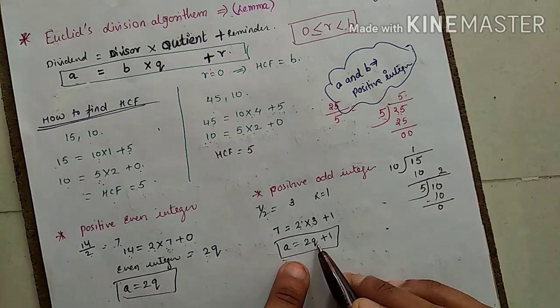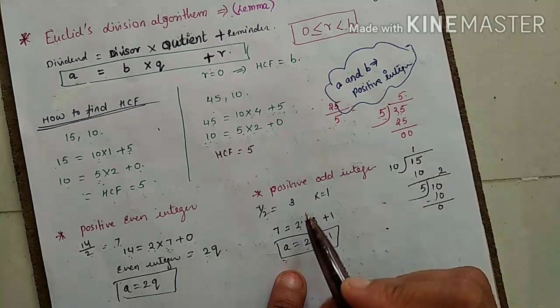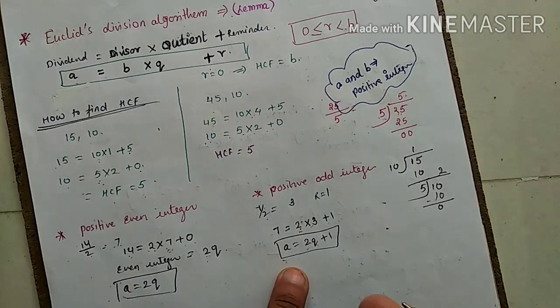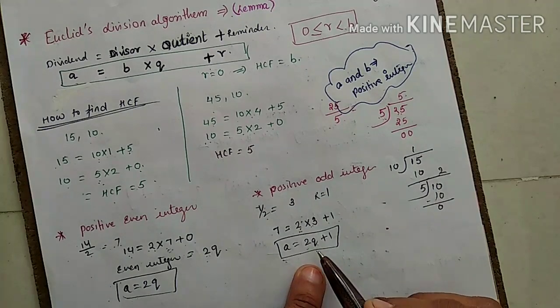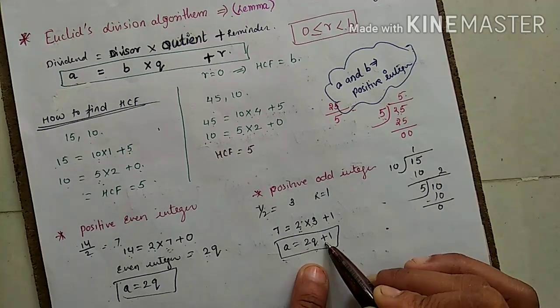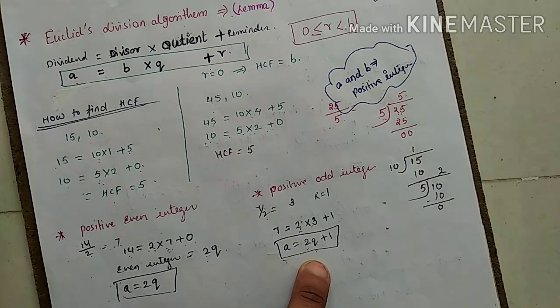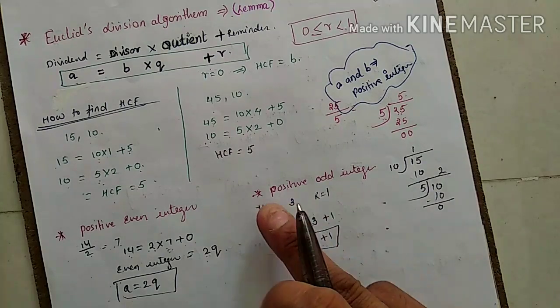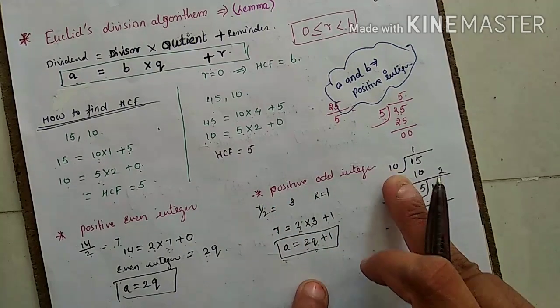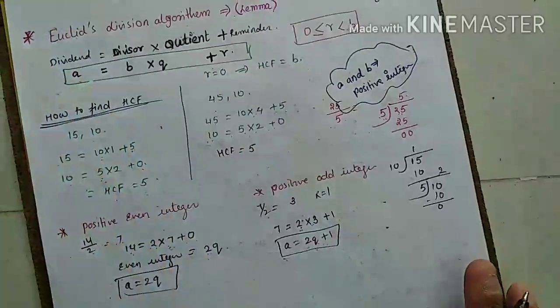So I can write this term like this: A equals 2q. Why am I taking 2? Because here I am getting it. If something else, I can write that, but q will be the same. q will be the number depending on the question. So 2q plus 1. Whenever we are getting plus 1, plus 3, the odd plus, correct? So that number is called a positive odd integer. Is it clear? The basic part I have given you.